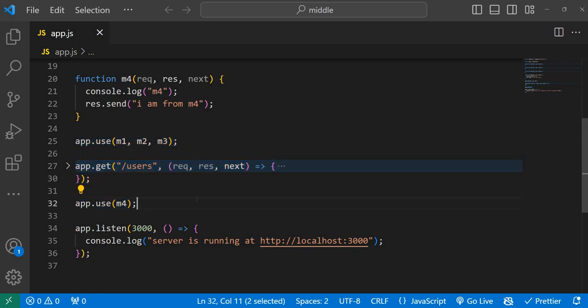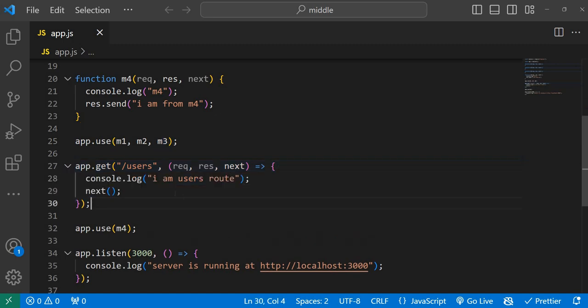So if you change the sequence like m1 m2 m3, you can cut it, and if you put it after this, yes, definitely the sequence will change. So right now we can go with this sequence: m1 m2 m3. After that it should be there in a route, the users route. After that M4. Let's see whether it is there or not.